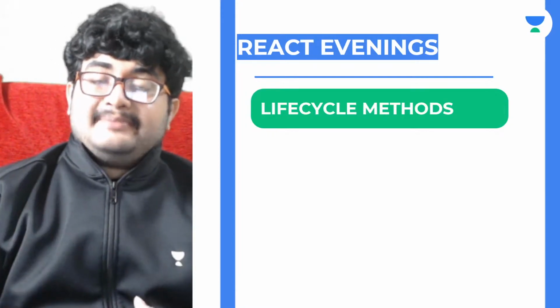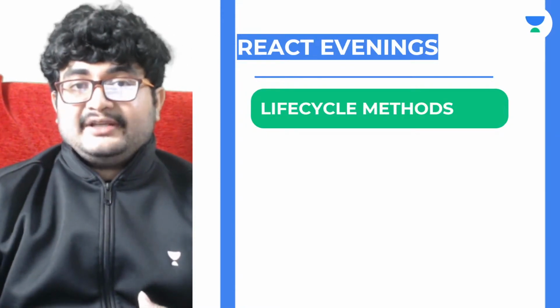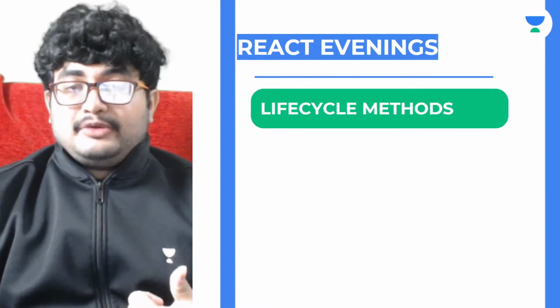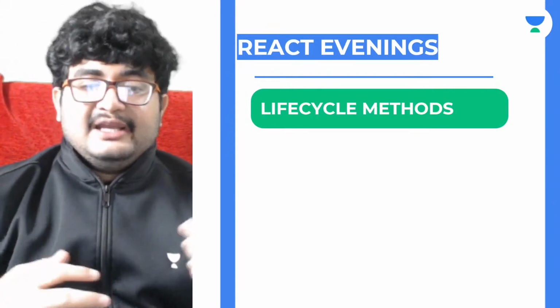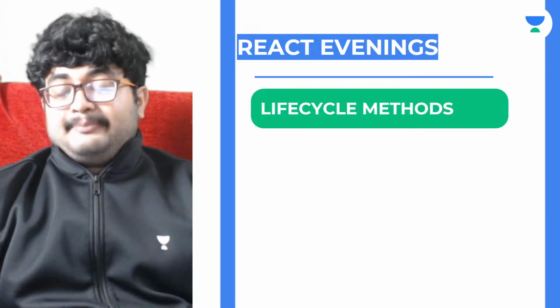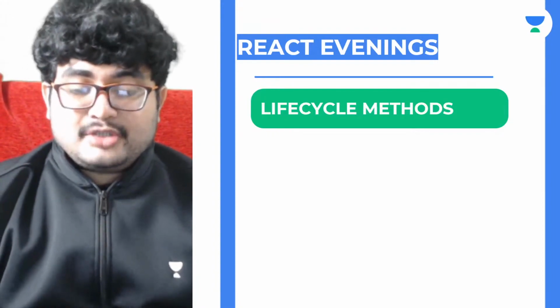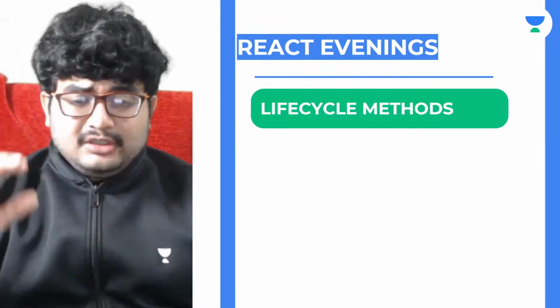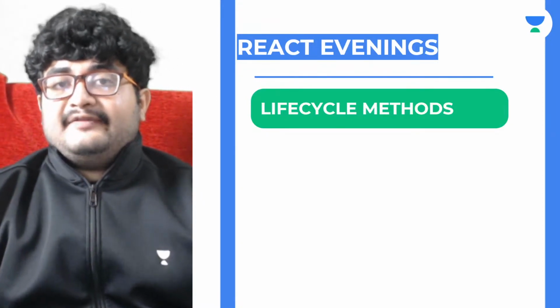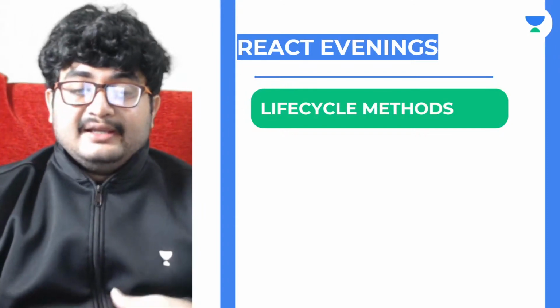After that, sometime the component might be removed from the screen, right? So that is called the unmounting phase. So there are multiple phases. There is also an error phase when some child component or that component throws some error, right? Something wrong is happening, so that's called the error phase. So a component has multiple phases in its life cycle.